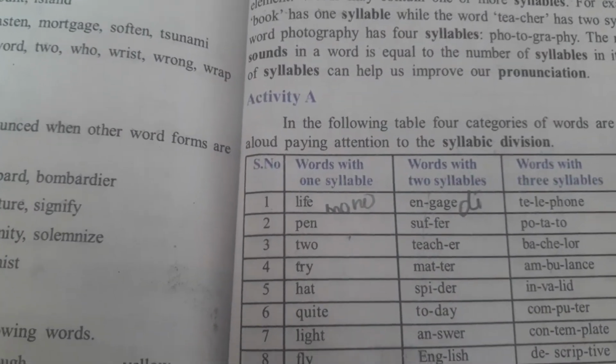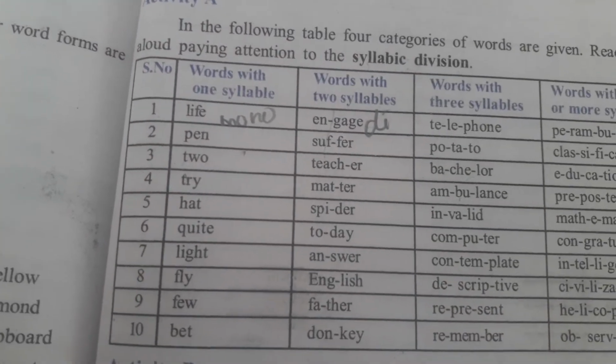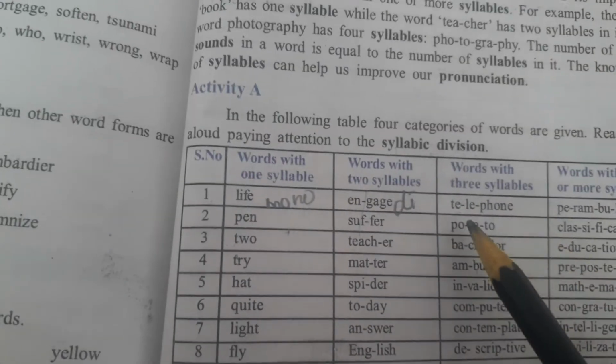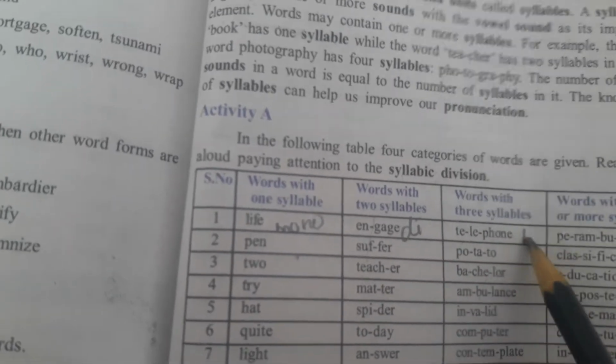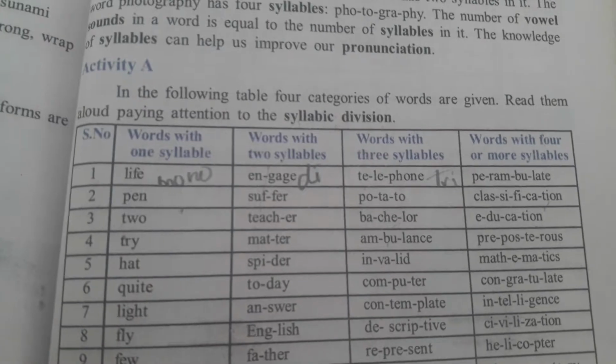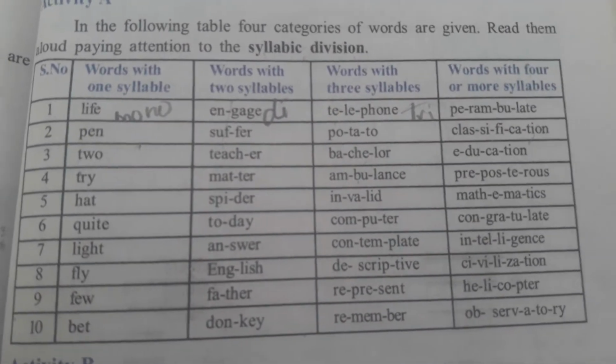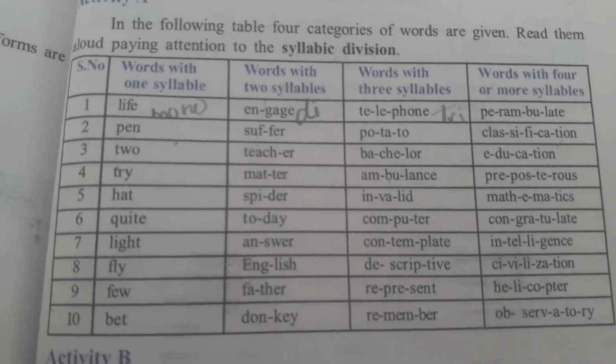And the third one is the word which is divided into three parts. See here, 1, 2, 3. That is trisyllable. And the word which is divided into four parts or more than four parts is called polysyllable.